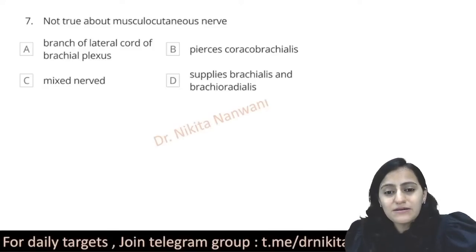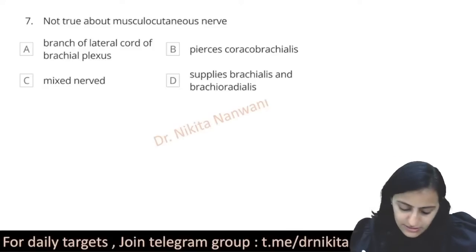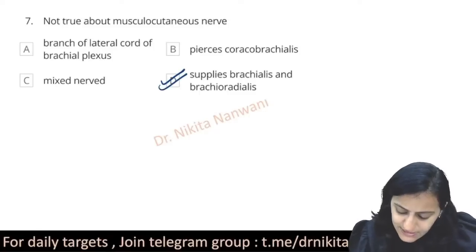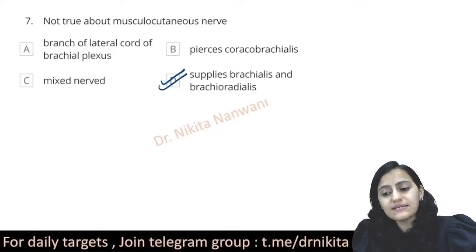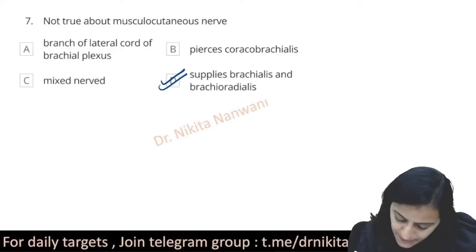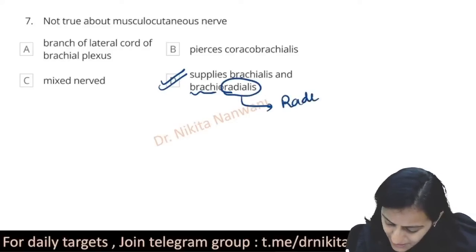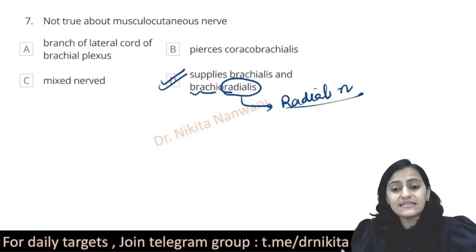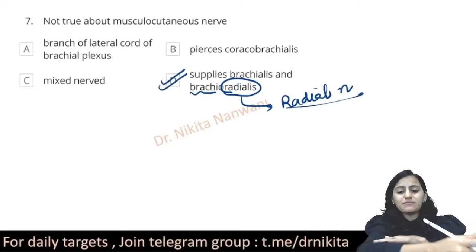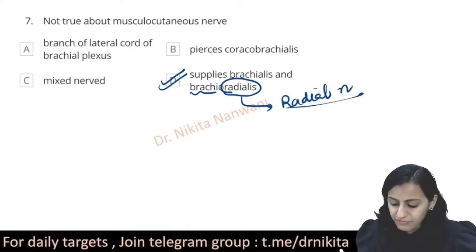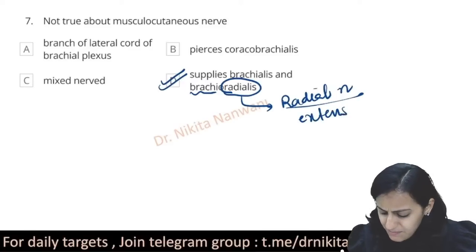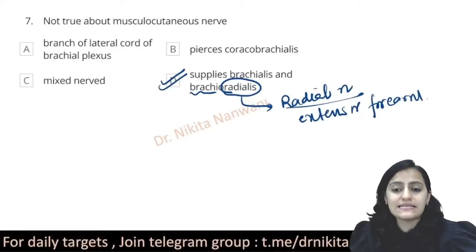Not true about the musculocutaneous nerve. Okay, that's great. Amazing. This is not correct. It supplies the brachialis and the brachioradialis. Brachioradialis, remember, radialis is supplied by the radial nerve. The brachioradialis muscle is a muscle of the extensor compartment of the forearm, so it is supplied by the radial nerve.